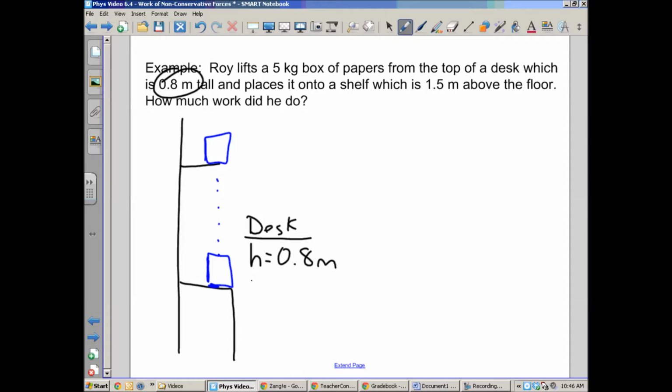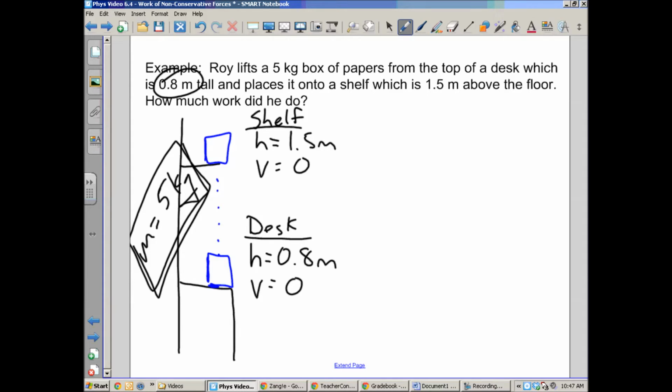I should have said that in the problem, but we can assume the velocity was 0. Then at the top, he's lifted it up onto the shelf, and so now the height is bigger. Now the height is 1.5 meters, but he's placed it onto the shelf. It's going to be sitting there at rest again. The velocity is 0. That's the information we know. In addition, we know the mass of the box. It's 5 kilograms.